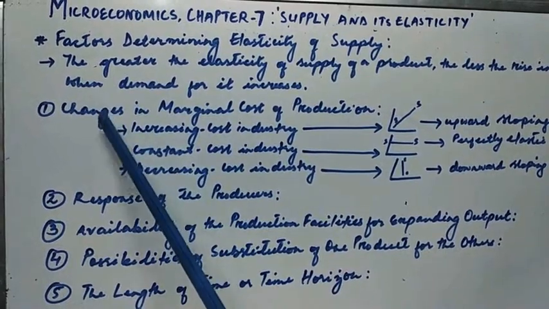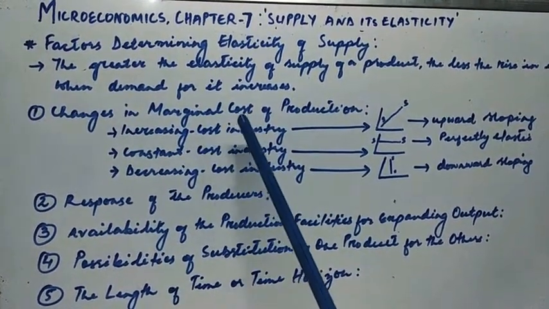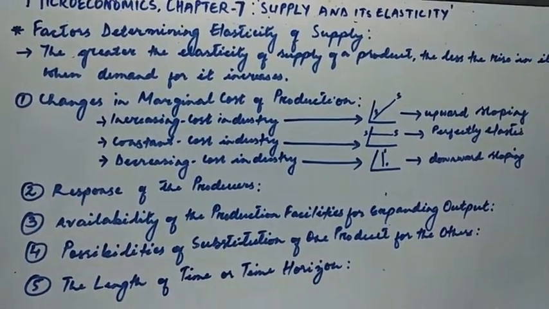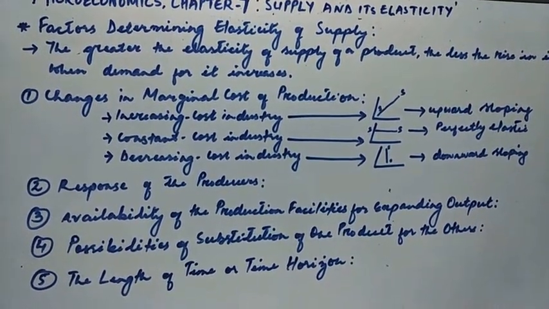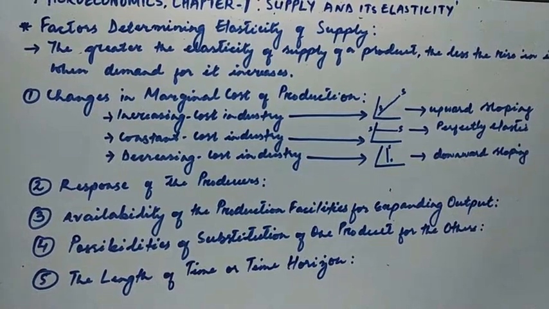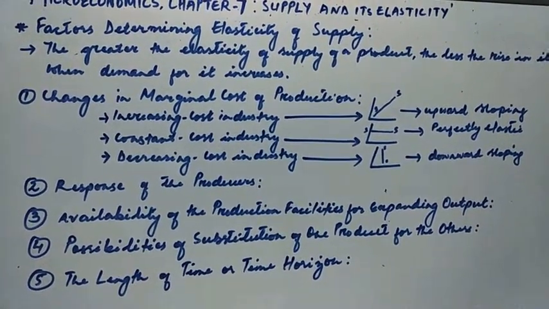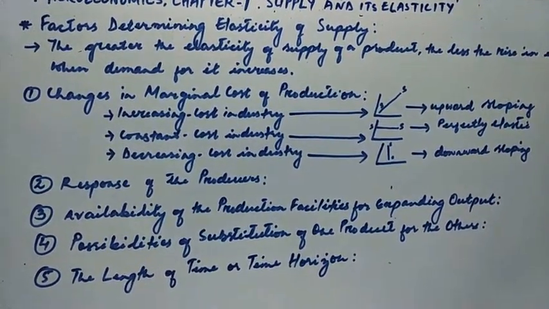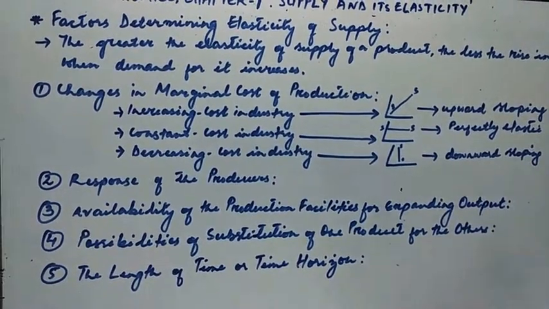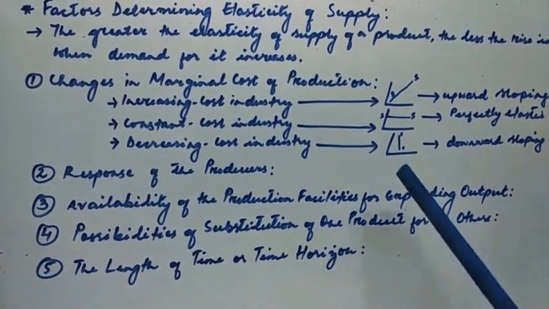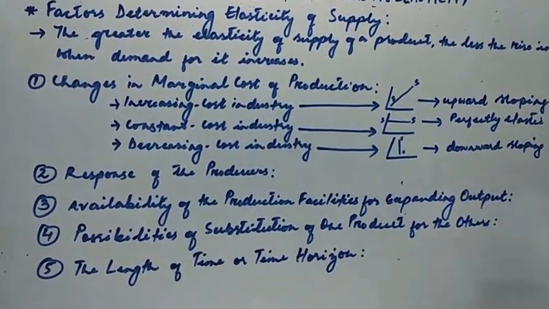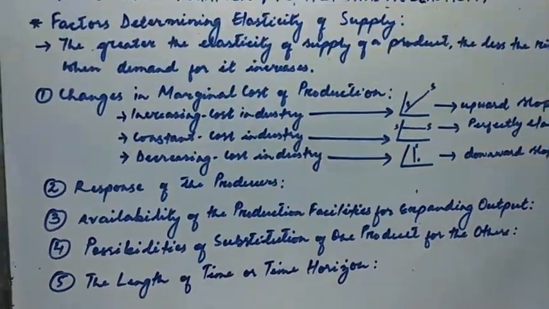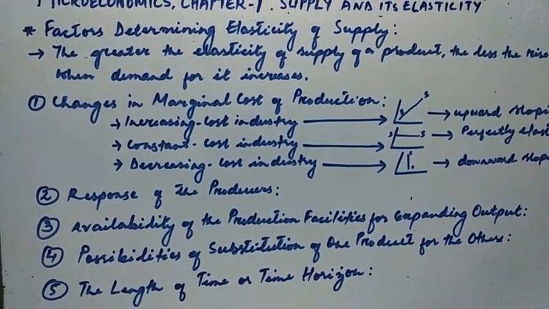So first up we have changes in marginal cost of production. When we talk about marginal cost, marginal would mean the additional amount of cost that is incurred for producing an additional unit of product. That is marginal cost. So what does it say in changes in marginal cost of production?